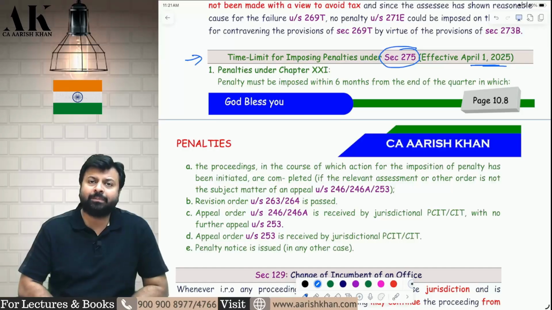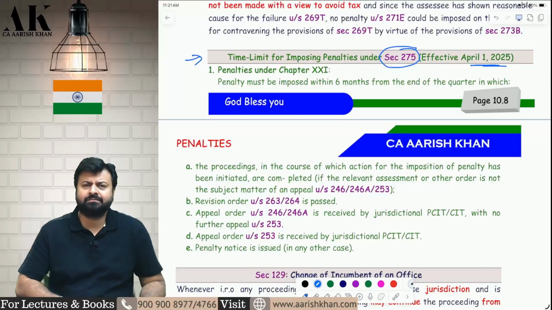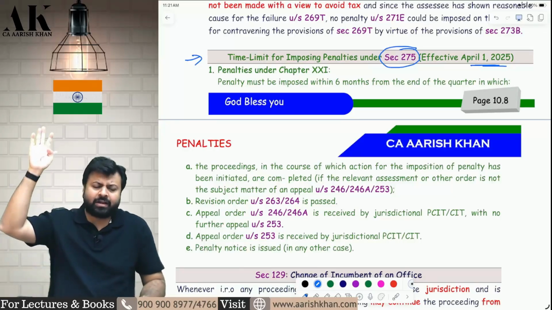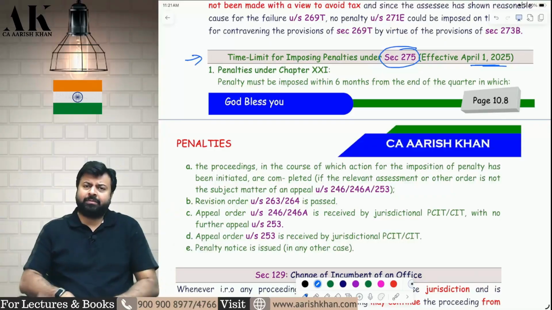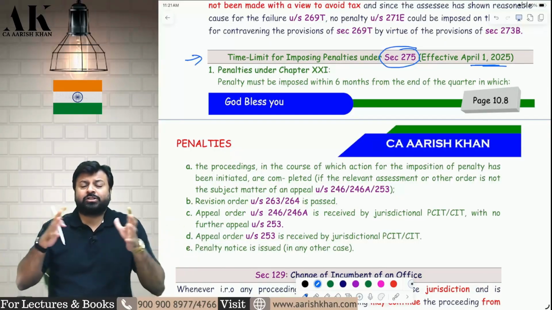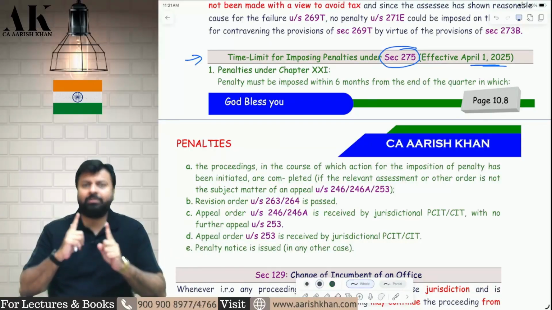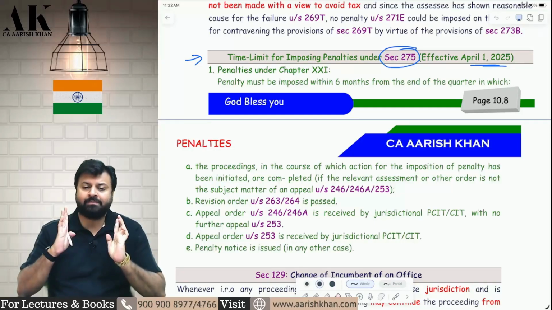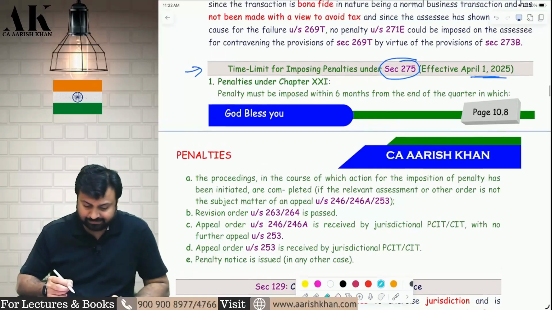Earlier, for every kind of penalty there was a different time limit. Now there are hundreds of penalties under income tax law, and all of them had different time limits. Now the law has consolidated all of them and given one time limit for everybody. All penalty orders will be passed within one time. What is that time? Let's see.